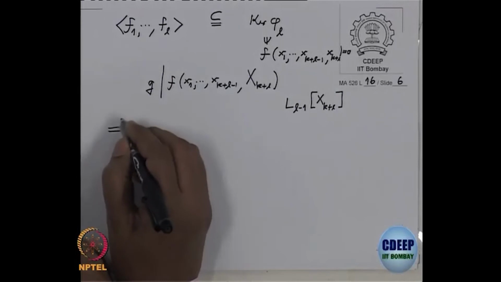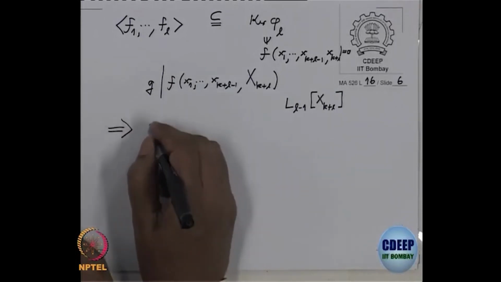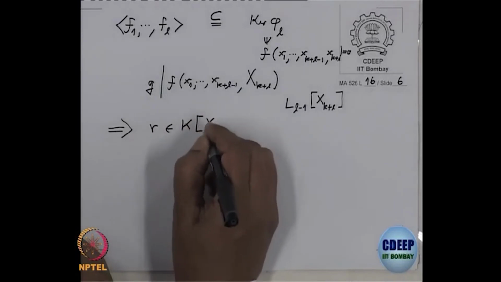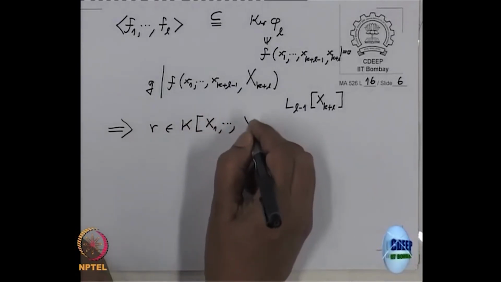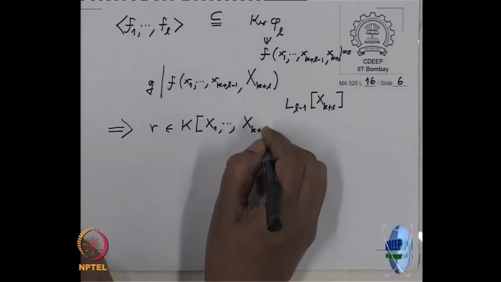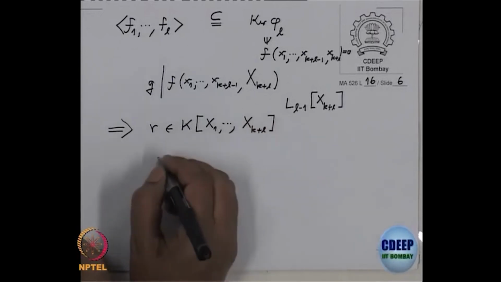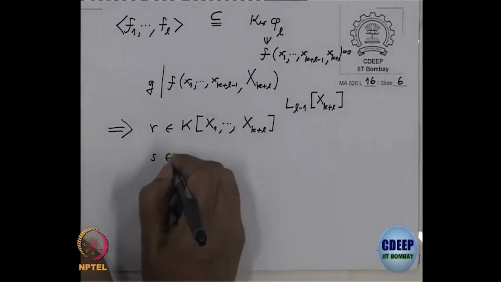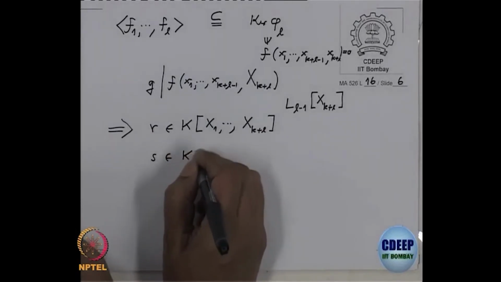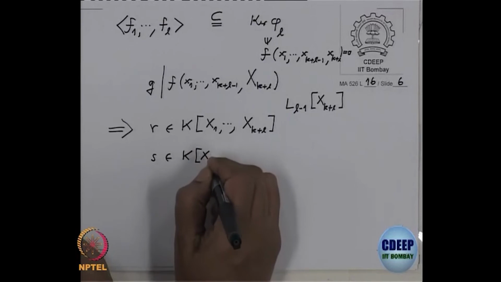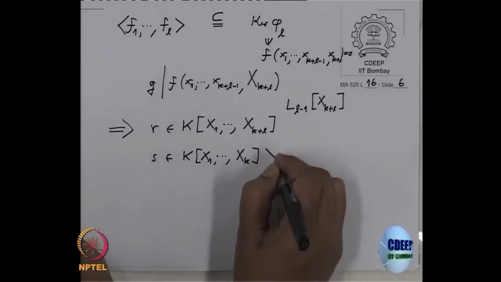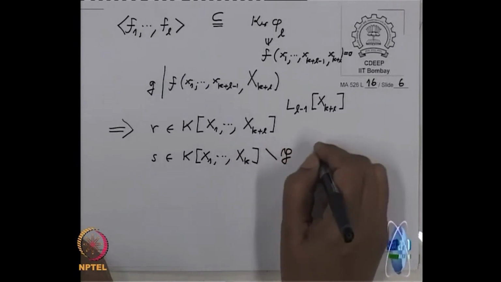That means there exist polynomials R in k[x1 to x_{k+L}] and S, where H should come in the denominator, so H should not be in P, in k[x1 to x_k] minus P, such that